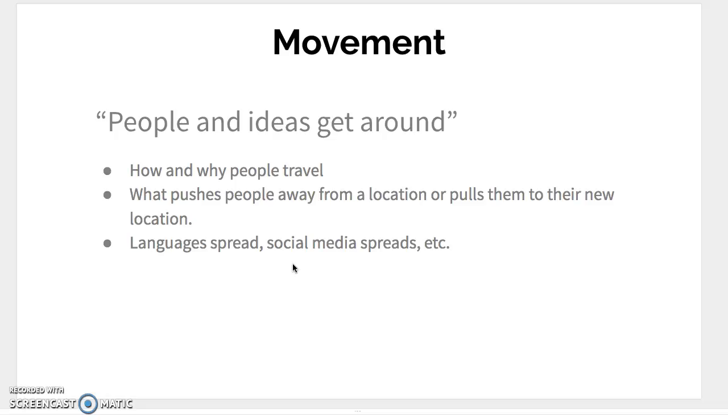Same things with other social media or new technologies. Twitter has spread over time. It's global, it's worldwide. Uber was something that started in just major cities, and now it's started to spread to more cities around the United States and around the world. So those are just some examples of how ideas get around as well.